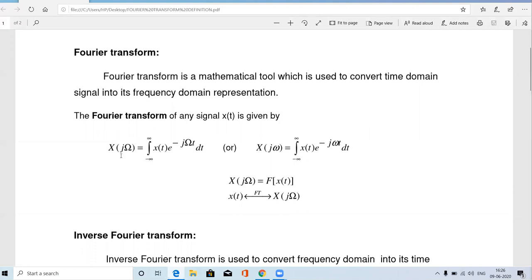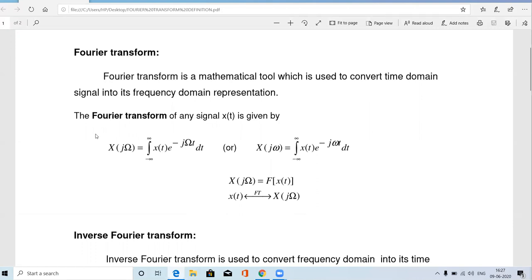It is calculated by integration from minus infinity to infinity of x of t into e power minus j omega t into dt. Okay. So the Fourier transform of the signal x of t is indicated as capital X of j omega. So here this omega is said to be the frequency in radian frequency. Okay. The x of t is said to be the time domain signal.